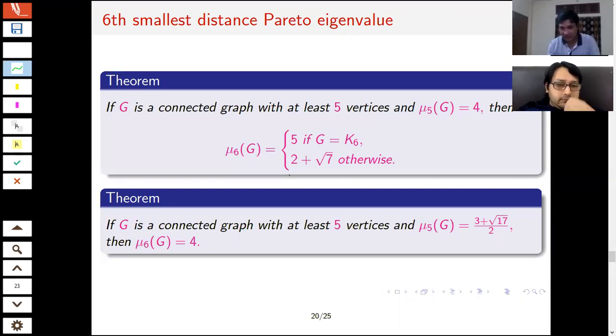And again, if I consider the other possibility, where mu 5 is that one, then for that particular case mu 6, the sixth smallest one, is always 4. Again, there are some more possibilities for mu 5, and I have to depend on that.